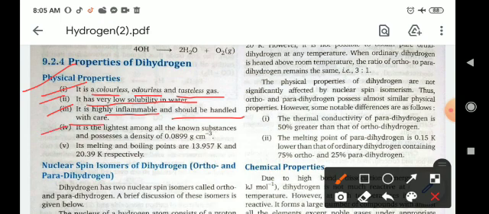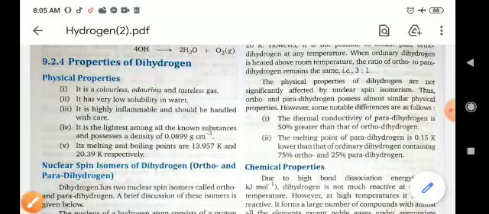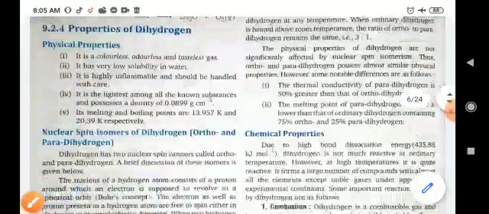It is the lightest among all the known substances and possesses a density of 0.0899 gram per centimeter cube. Its melting point and boiling point are 13.95 and 20.39 K respectively. Now, the nuclear spin of hydrogen.